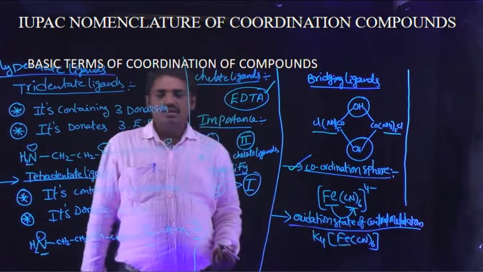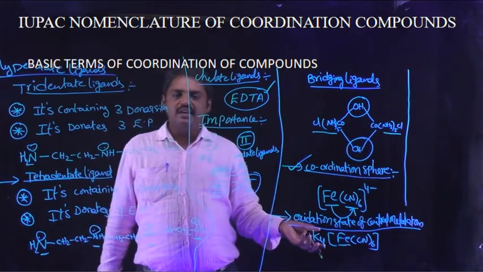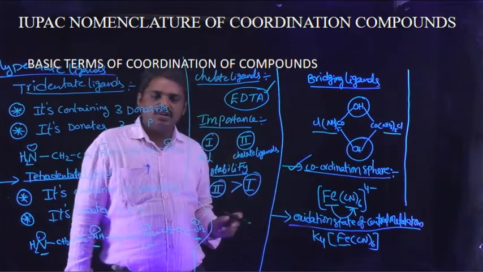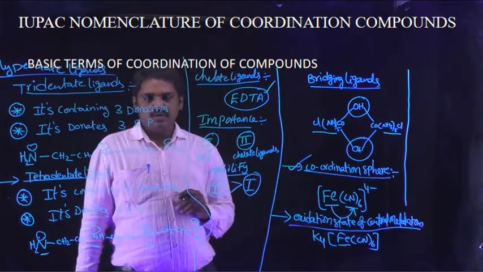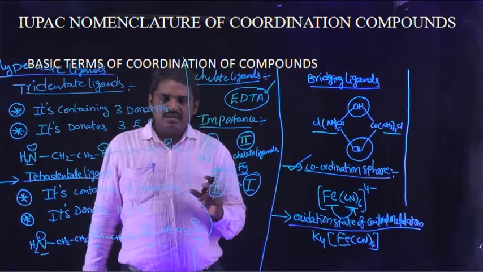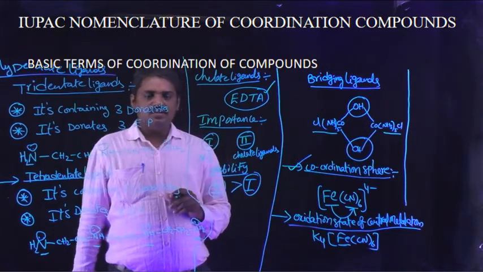First step, identify the central metal atom for the given coordination compound.